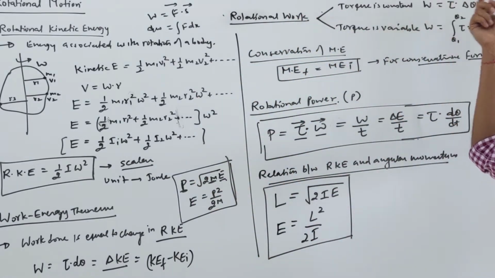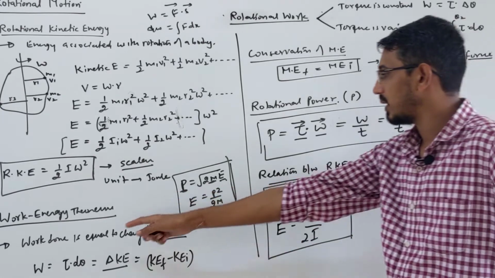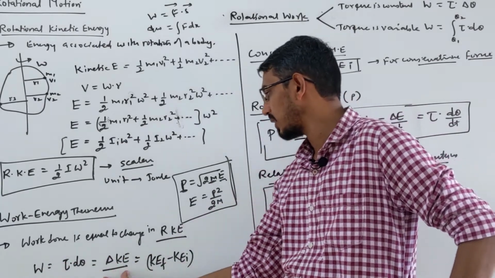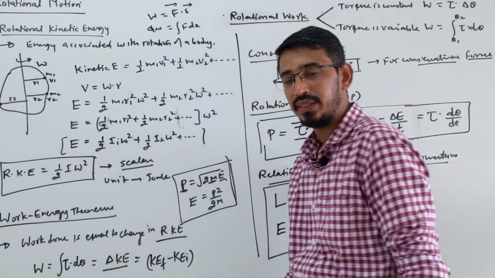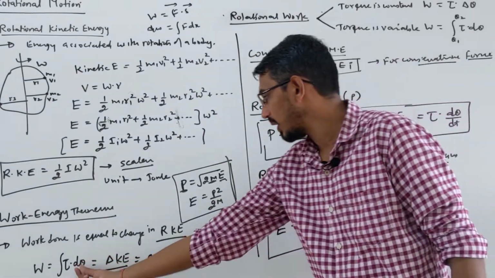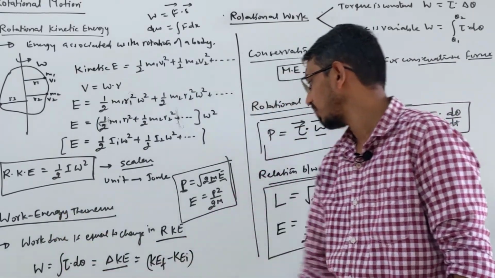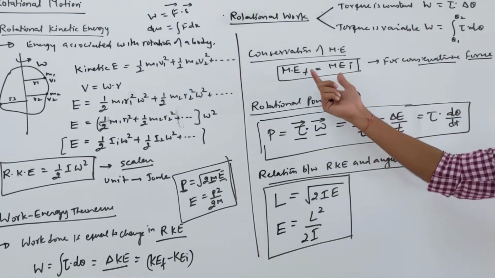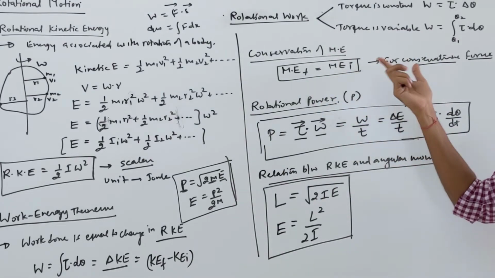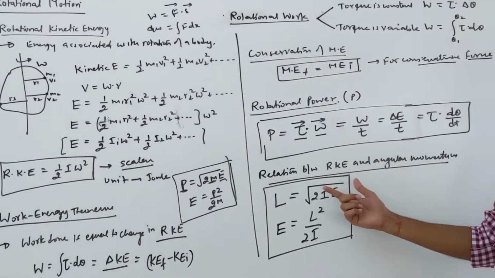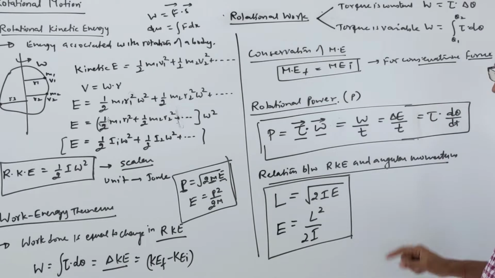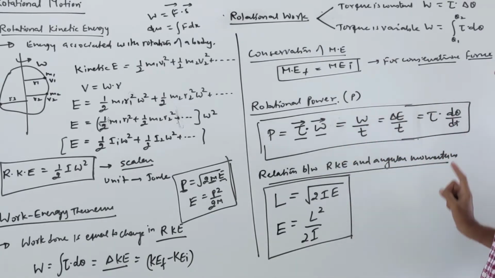Work done is torque into d theta, where torque is constant or variable. Then we have learned the work energy theorem. Work done is simply equal to change in kinetic energy, or torque into d theta if it is variable. You can do integration here, right? So put the integral, because I wrote d theta as a small angle, so this is the integration form. Then conservation of mechanical energy, there is no formula, just initial mechanical energy is equal to final mechanical energy. Then rotational power, and last is the relation between rotational kinetic energy and angular momentum. Please note them down.